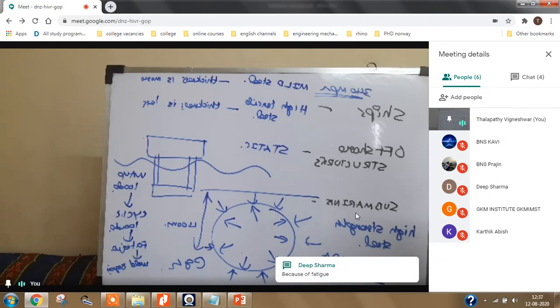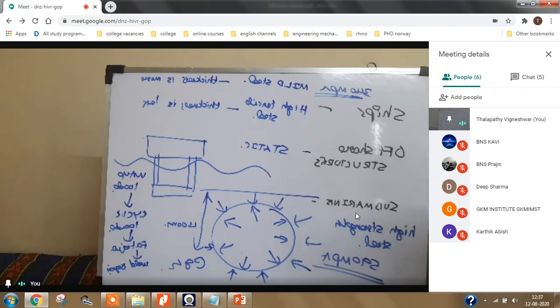Because of fatigue. Okay, because of fatigue, but fatigue is taking place in which part of the structure? In the steel plates or in the weld area? Where will the fatigue failure take place? In the weld region or in the steel? No, it takes place in the weld region. Okay, it takes place in the weld region.